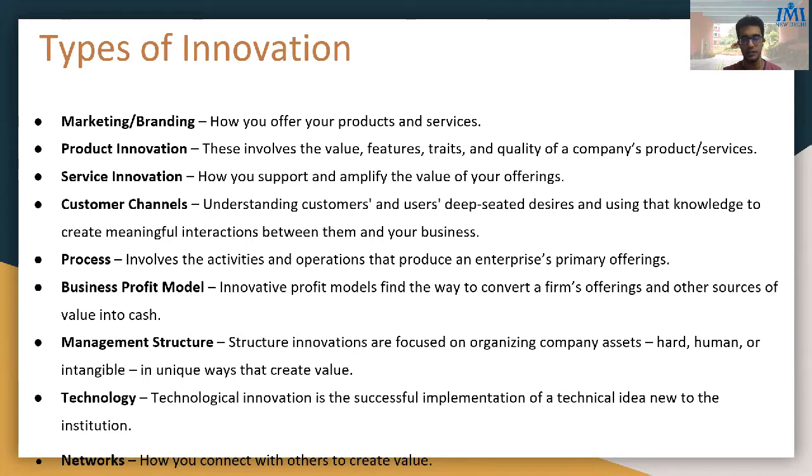The fourth one is process, which involves the activities and operations that produce an enterprise's primary offerings. Business profit model is a type of innovation that finds a way to convert a firm's offering and other sources of value into cash. The next one is management structure. Structure innovations are focused on organizing company assets, human or intangible, in unique ways that create value. Technology: as you can see, technology is behind every form of innovation. It is the successful implementation of a technical idea new to the institution. And lastly, networks. It basically refers to how effectively you connect with others and create value from them.